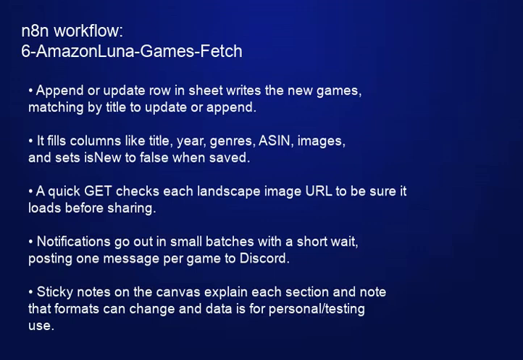Append or update row in sheet writes the new games, matching by title to update or append. It fills columns like title, year, genres, ASIN, images, and sets isNew to false when saved. A quick GET checks each landscape image URL to be sure it loads before sharing. Notifications go out in small batches with a short wait, posting one message per game to Discord.